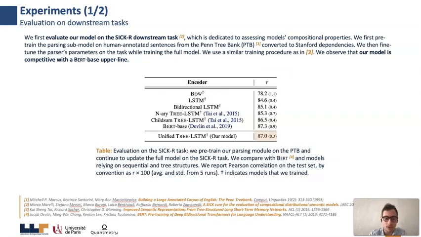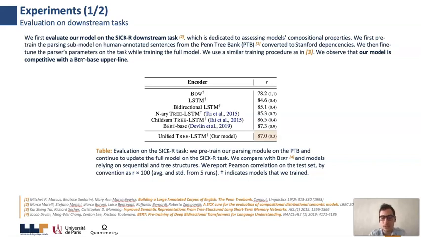We propose several analyses in the paper. First, we evaluate our model on downstream tasks. Here we present the result on the SICK-R downstream task, which is dedicated to evaluating the model's compositional properties. The dataset consists of sentence pairs, which are annotated for semantic similarity in a 1 to 5 range.